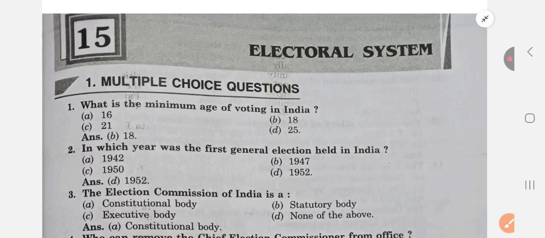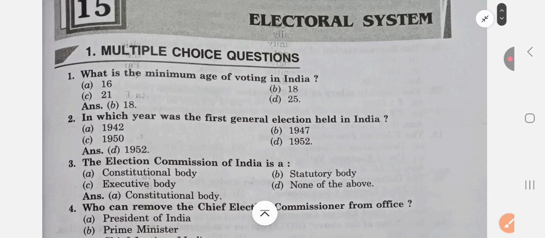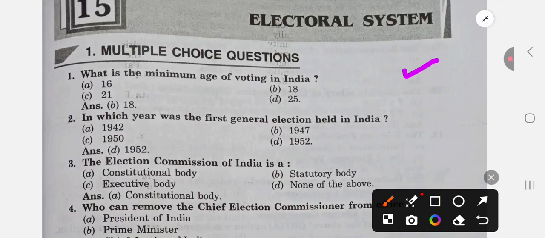And to make this system work, there is another system, that is the electoral system, the electoral machinery, the independent election system, that makes people choose their representatives. In India, we have universal adult franchise. It means those who are adults, 18 years of age, participate in elections.